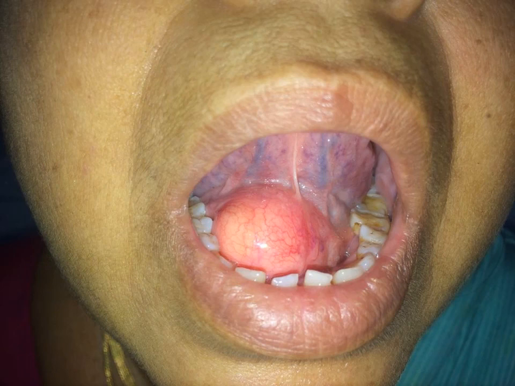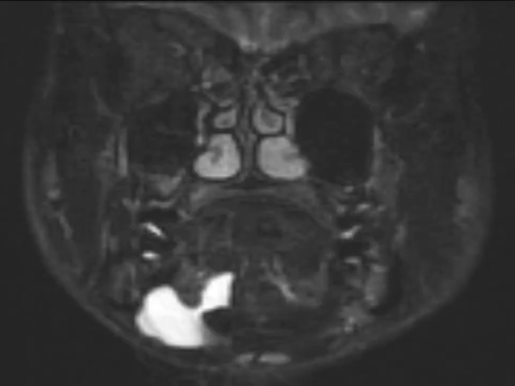The ranula again are of simple ranula or plunging ranula. Plunging ranula is because it divides the mylohyoid muscle and comes into the submental region. These are very difficult to operate because one part is in the oral cavity and one part is in the submental space. So majority of the times we just excise it. Marsupialization is the treatment of choice. This is what is a MRI finding of a plunging ranula. It is going through the mylohyoid muscle into the submental space.